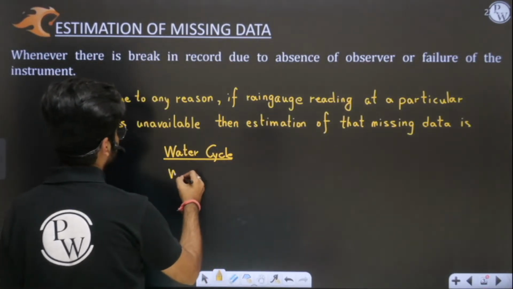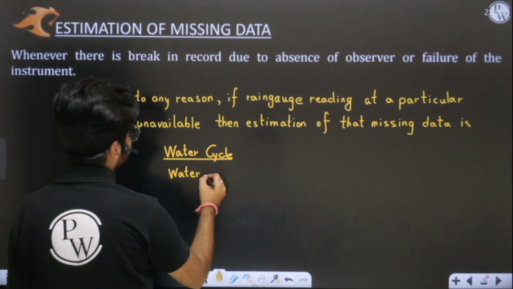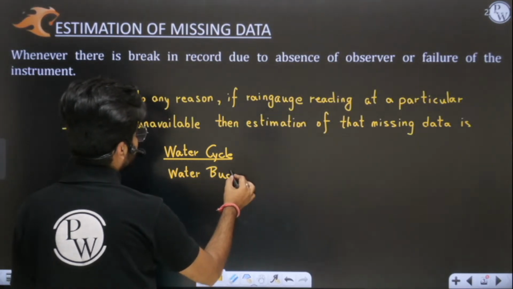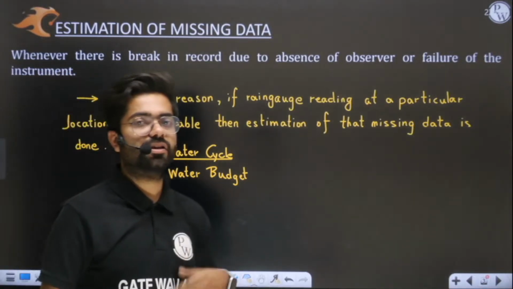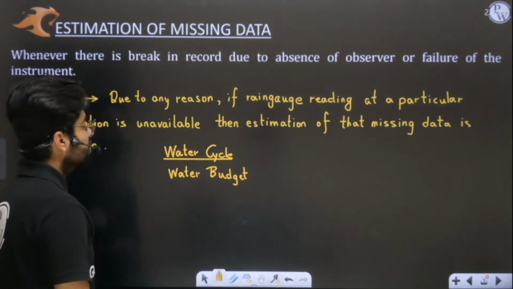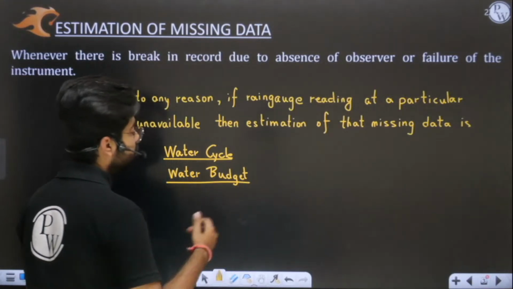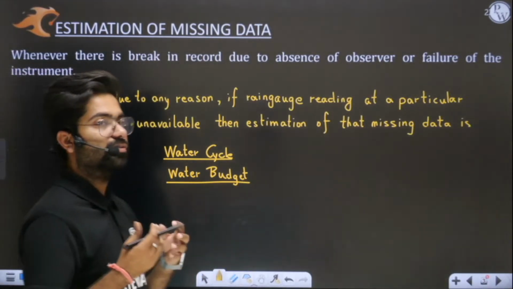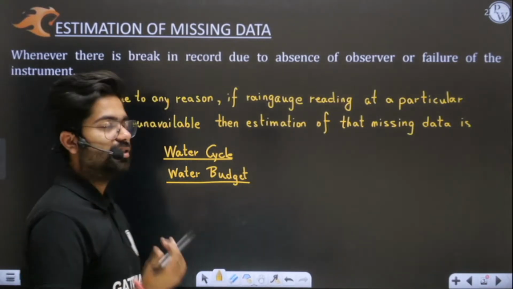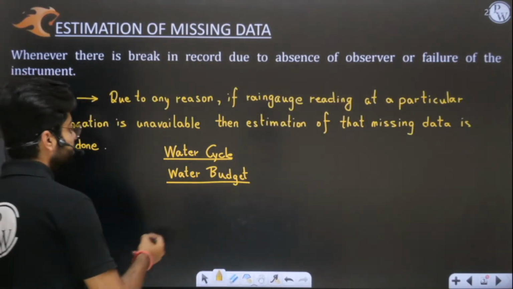Then we went on to water budget, what is catchment leakage. Based on water budget we have solved many questions. The water budget equation is very important. After that we went on to residence time. I told you that the more the volume, the more is the residence time of water in that hydrological phase. After this we went on to precipitation.